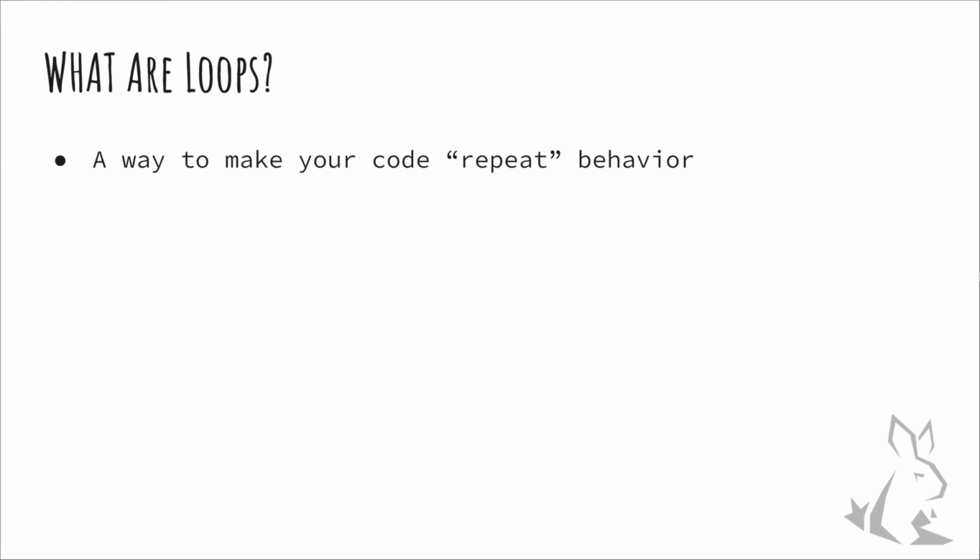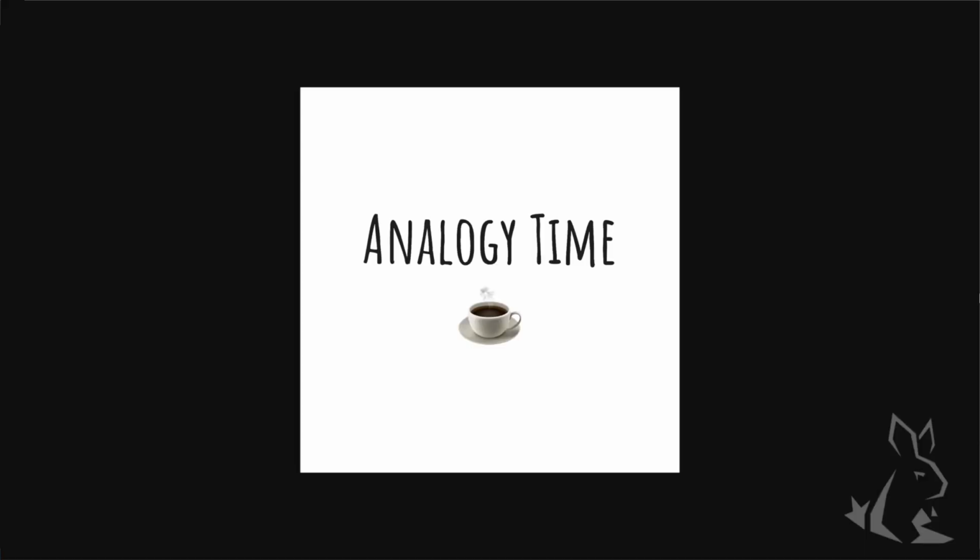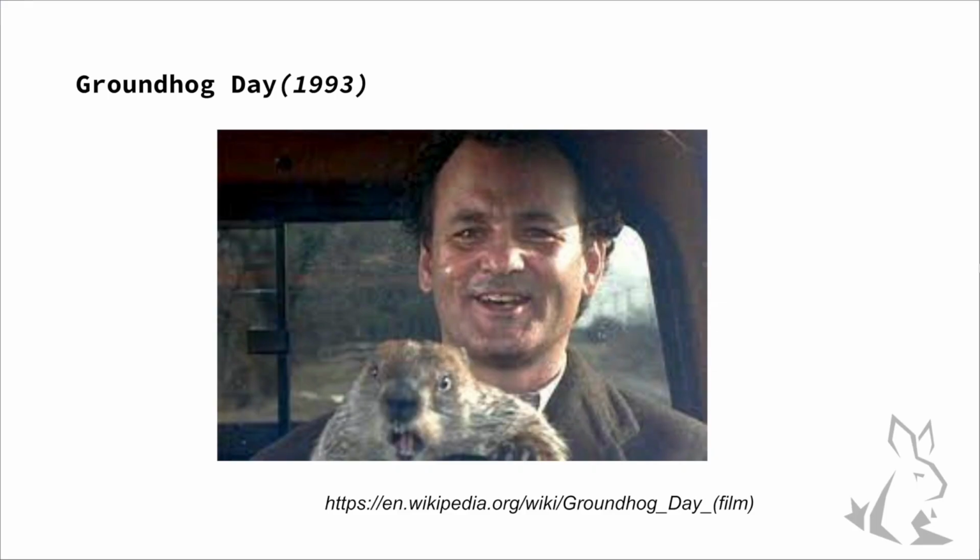Basically, loops in coding are a way to force your code to repeat a behavior for a certain amount of time. Usually it's a given amount of time. That given amount might be determined a couple of different ways, which we'll talk about later. But to understand loops, I'm going to attempt to give you a little bit of an analogy to step into the topic. So remember Groundhog Day?